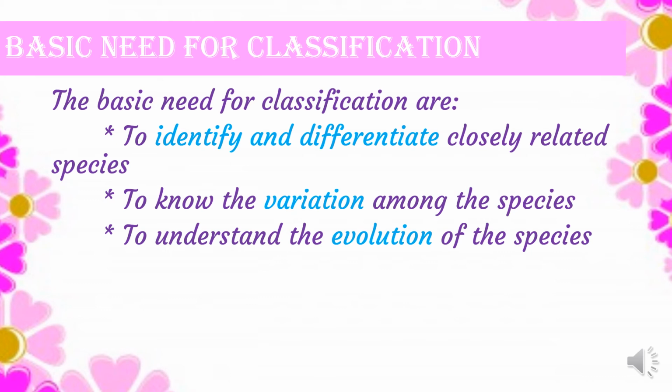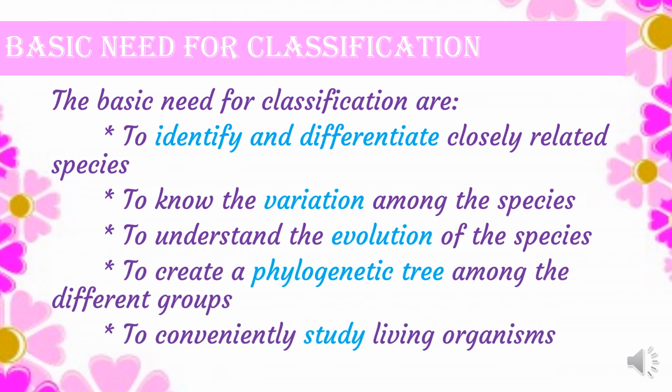So classification is very essential in order to identify and differentiate the closely related species as well as to know the variations or the differences among the different species, to understand the evolution of the species, the origin of the species, the growth process of the species, the ancestors of the species, and to create a phylogenetic tree among the different groups, as well as to conveniently study the living organisms. So these are the basic needs for classification.